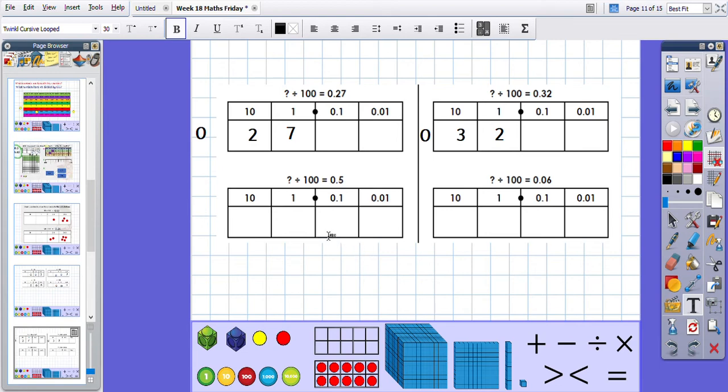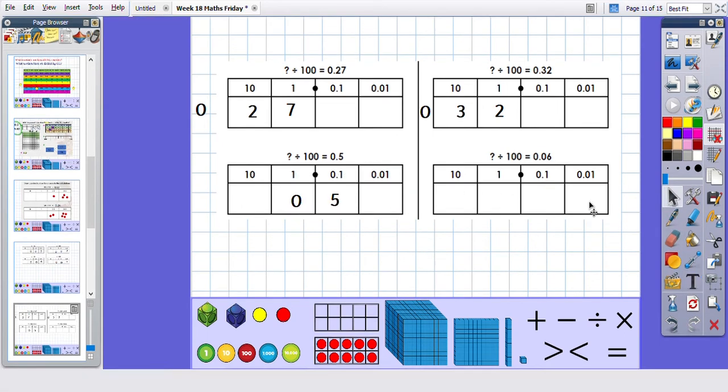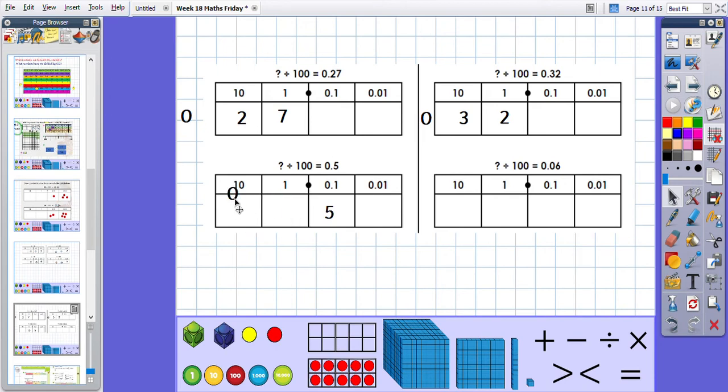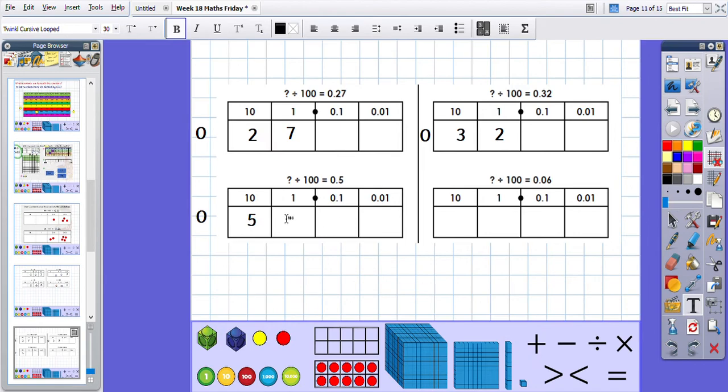So 0.5 represented on the grid would look like this, and in exactly the same way we are going to move 1, 2, the 0 can go, 1, 2, well done. 5 in the tens column. This time we do need a placeholder because I've got an empty column before the decimal point. So 50 divided by 100 is 0.5.